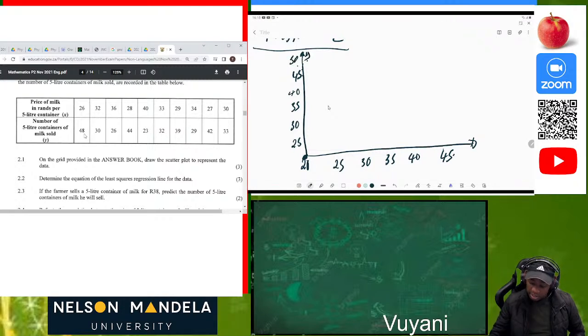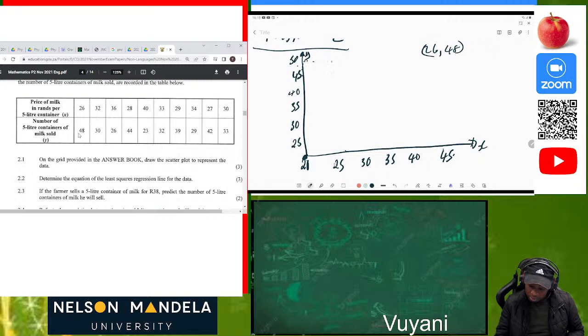This is Y, this is X. So we have the first point, which is 26, 48. Someone is going to ask me, where am I going to get this? 26 is on the X, then 48 is on the Y. So that is what is important to understand, that 26 here and this 48. So 26 is somewhere here, then 48 is somewhere there.